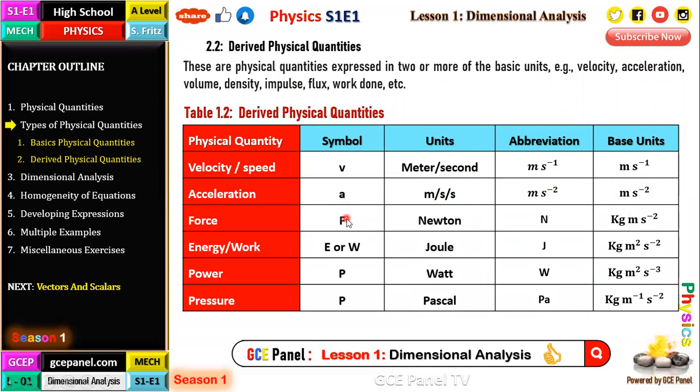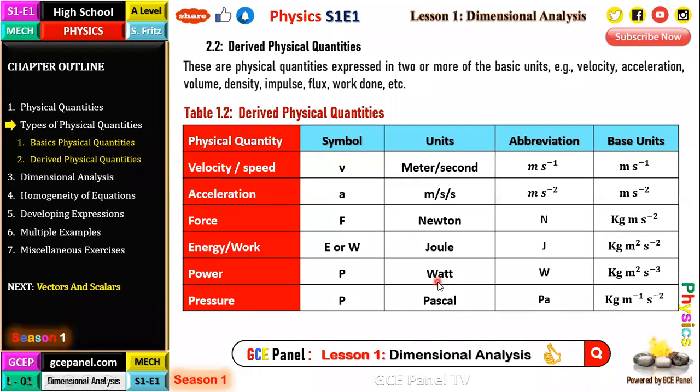For force now, the unit of force is the Newton. But the Newton is not the basic unit of force, okay? So this is the unit of force, but it can be expressed in its basic unit as kilogram meters per second squared. Note that force is mass times acceleration, so we can see mass in kilogram, acceleration in meters per second squared. Energy or work done is in joules, capital J, and joules is like force times distance. So we just take force and multiply by distance. That's going to give us kilograms, meters squared per second squared.